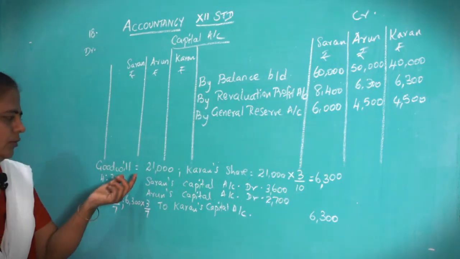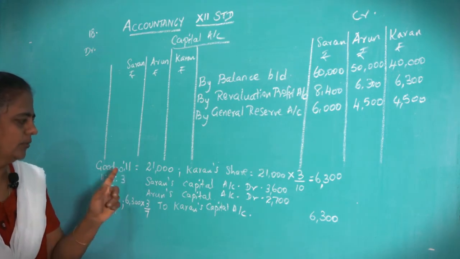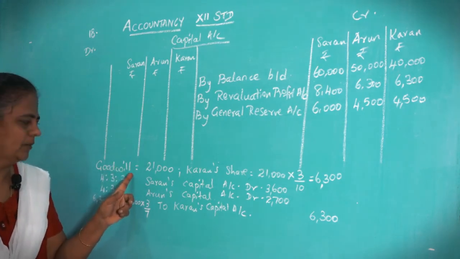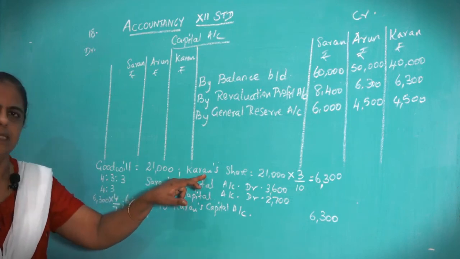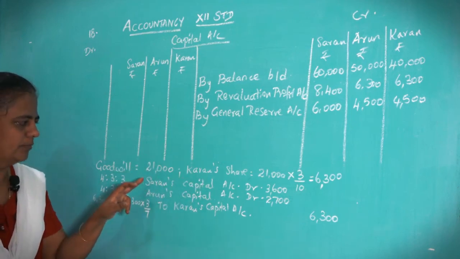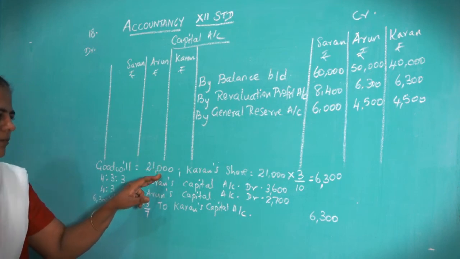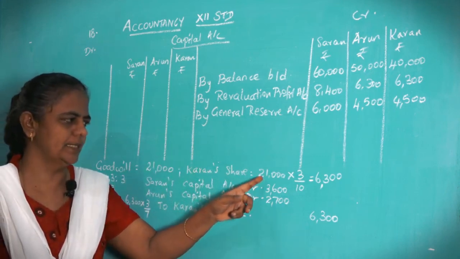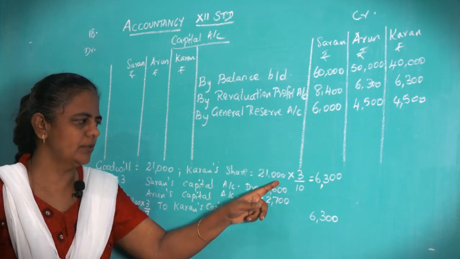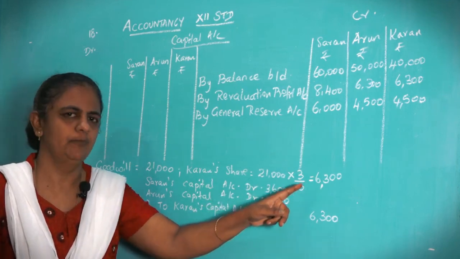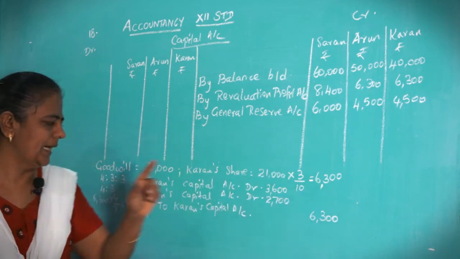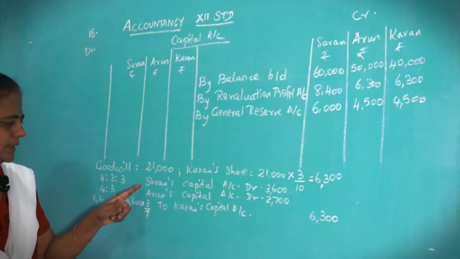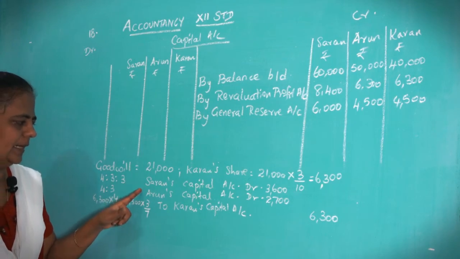Once again I will tell you how to calculate this goodwill. Goodwill is given as the first adjustment, goodwill is given 21,000. Now who is retiring? Karan is retiring. So this is a total goodwill. In this total goodwill, find out the retiring partner's share, that is Karan's share. So 21,000 into 3 by 10. So current share is 6,300. This current share has to be taken by these two continuing partners, that is Saran and Arun.